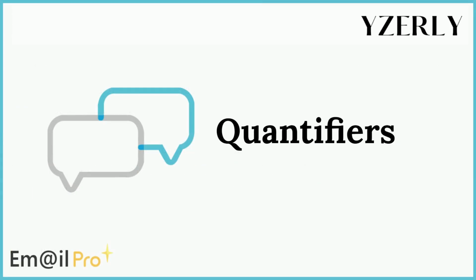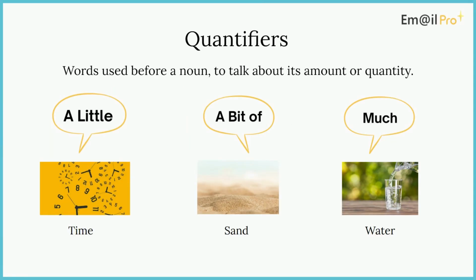To avoid these mistakes in this video, we will learn about quantifiers. Words used before a noun to talk about its amount or quantity is known as a quantifier. A little, a bit of, and much are quantifiers used before uncountable nouns such as time, sand, or water.